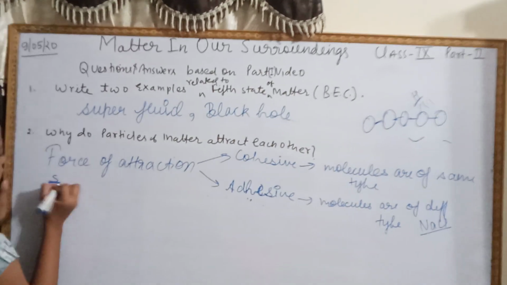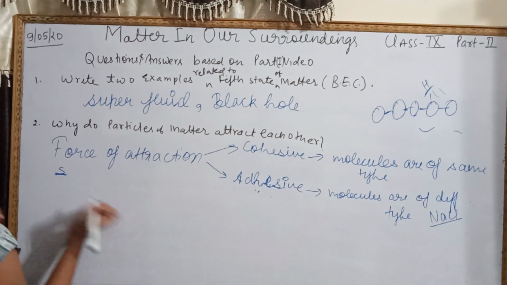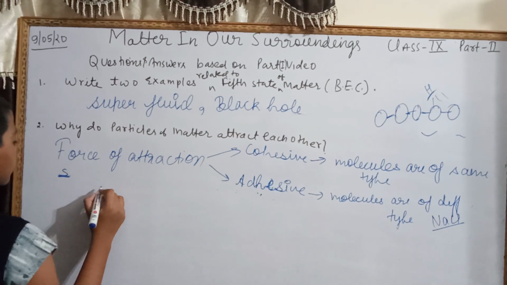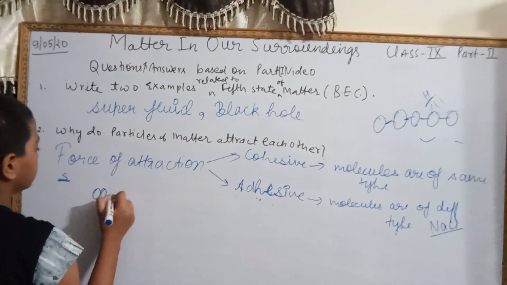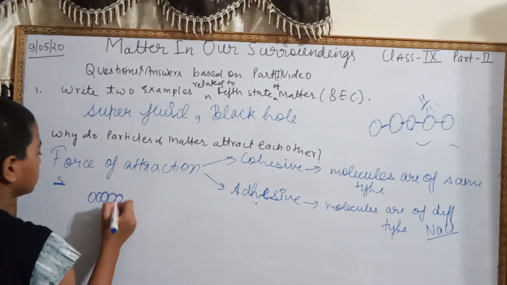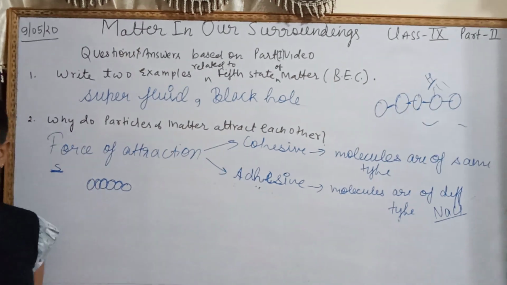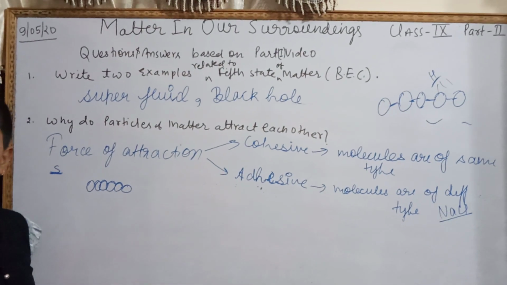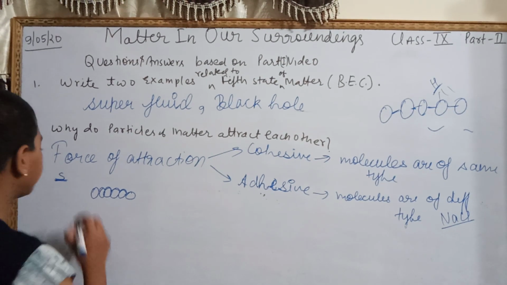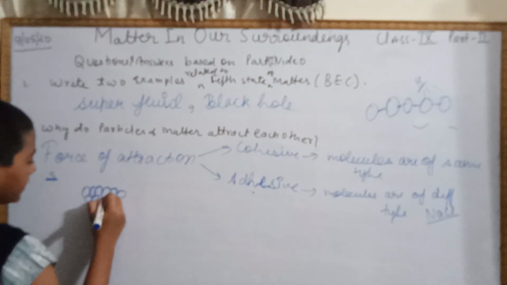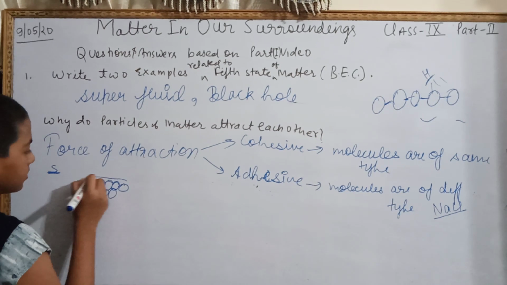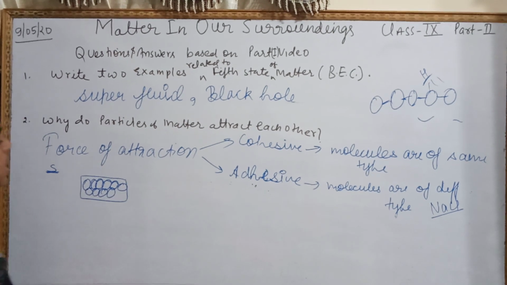The question is: how many free surfaces are present in the solid state, liquid state and gaseous state?